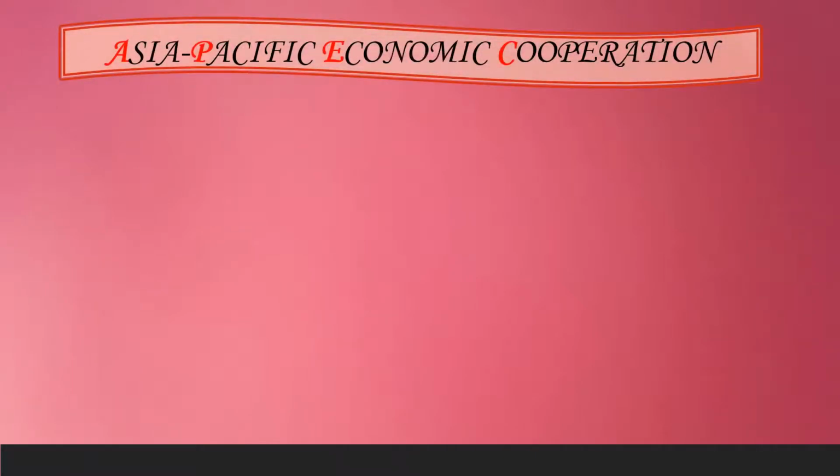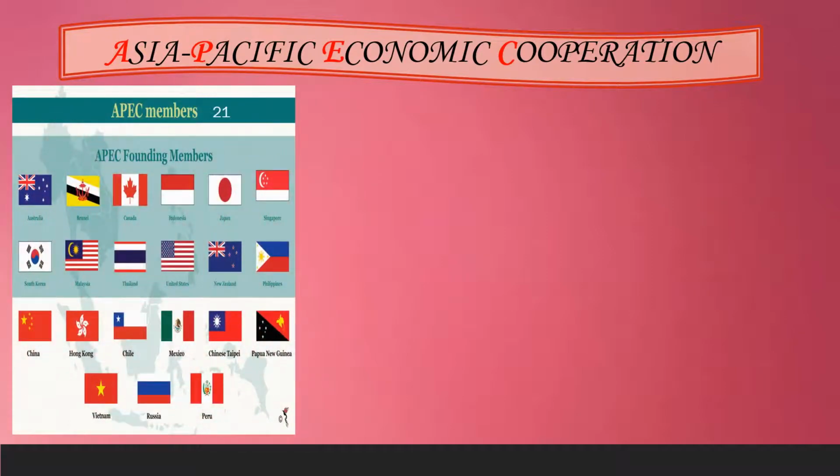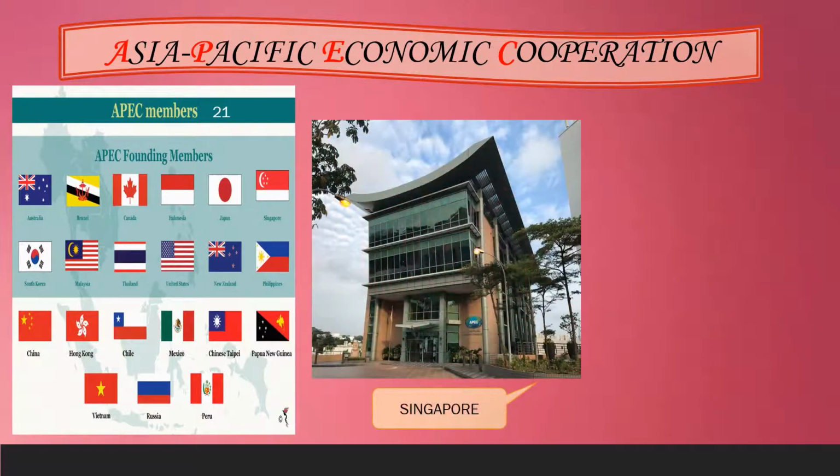Now, here we have another economic organization, that is Asia Pacific Economic Cooperation. It includes a total of 21 members, as you can see on the left hand side figure. The headquarters is located at Singapore. Let's see the main functions or the aim of the Asia Pacific Economic Cooperation.